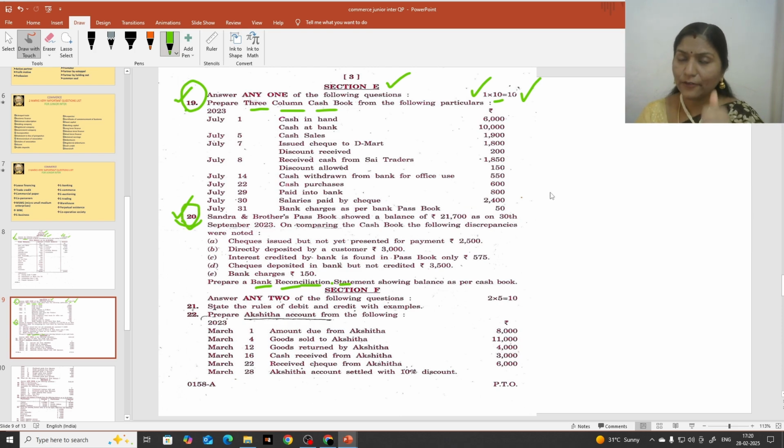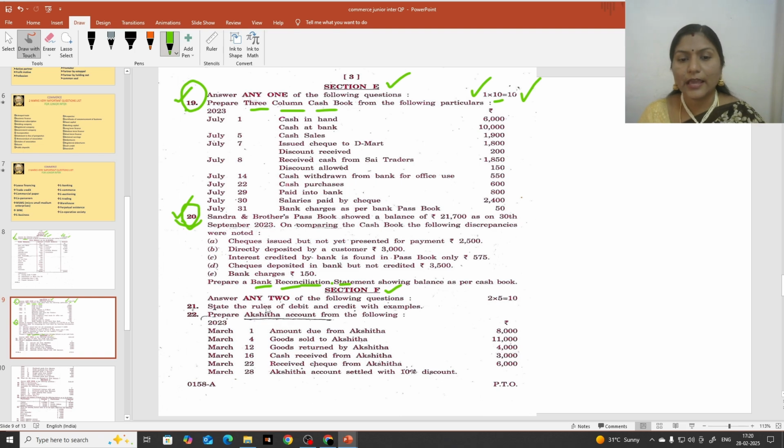Hope this is clear. If you attempt both also, they will take only the higher marks into account. Suppose for the 19th question you are getting 10 marks, and for question number 20 you are getting 9 marks. They will include the 10 marks. Whatever you attempted for 19 and scored 10 marks, that will be taken into account. Hope this is clear. And let us go to the next section, that is section F.